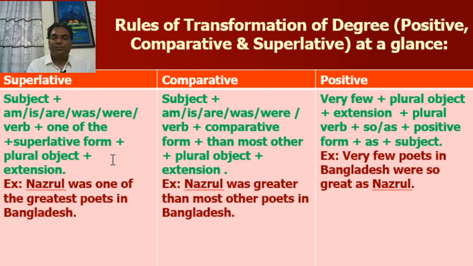In comparative, Nazrul was greater than most other poets in Bangladesh. After "than" you have to write "most other." After "most other" you have to write the plural noun, plural object. Look at the positive degree. "Very few poets": these are plural. Very few poets in Bangladesh were, not was, were so great as Nazrul.